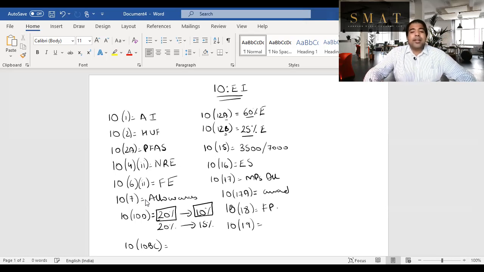10(19): unfortunately, in India, soldiers lose their life. So for armed forces personnel who lost their life, in that case, the family pension will be exempt here. Pension as well as family pension, both, sorry. 10(26AAA), guys: in that case, for Sikkimese individuals who are not married outside the community, women, any income from Sikkim as well as dividend and interest income from entire India is exempt.